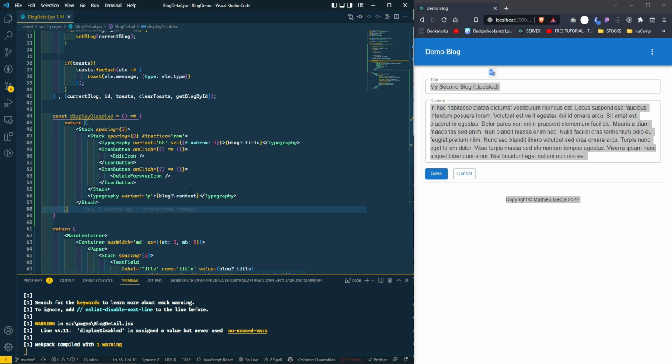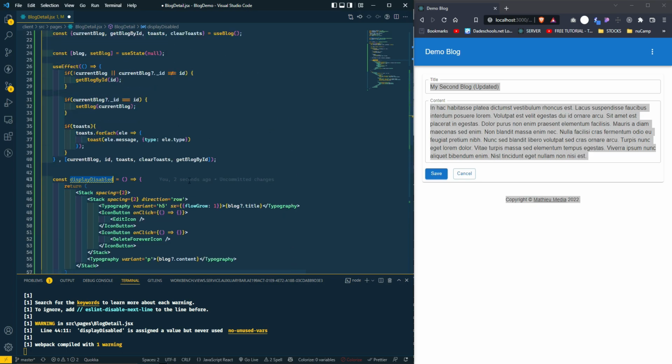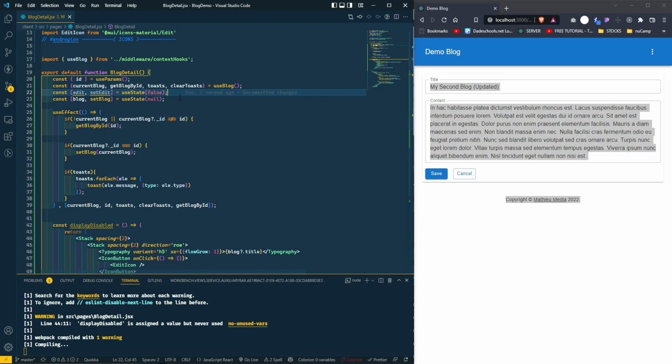Well, not really. Now that we have this, let us create some functionality as to when to display what we have on screen right now versus what we just created. So pretty much all we're gonna do is create a disabled state. So const edit, set edit, useState, and that's going to be false.